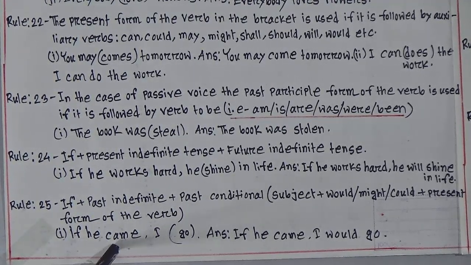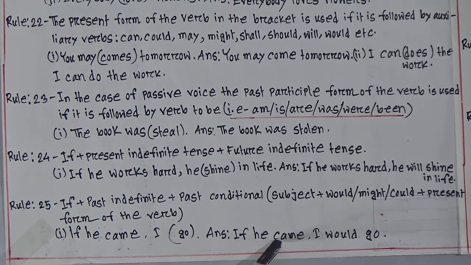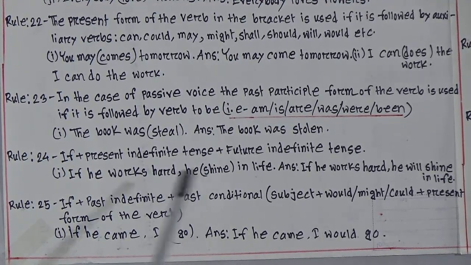If he came, I (go). Look at the correct sentence. If he came, that means if plus past indefinite, that means past conditional like this. After "would" we will use the base form of the verb. We have already known this. Now we will go to rule number 26.